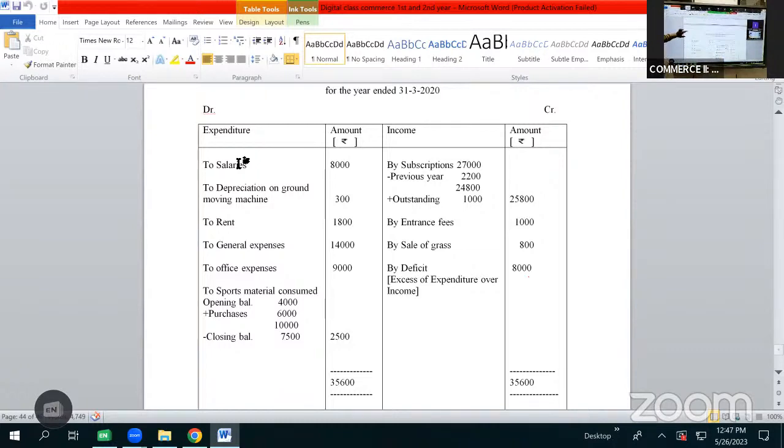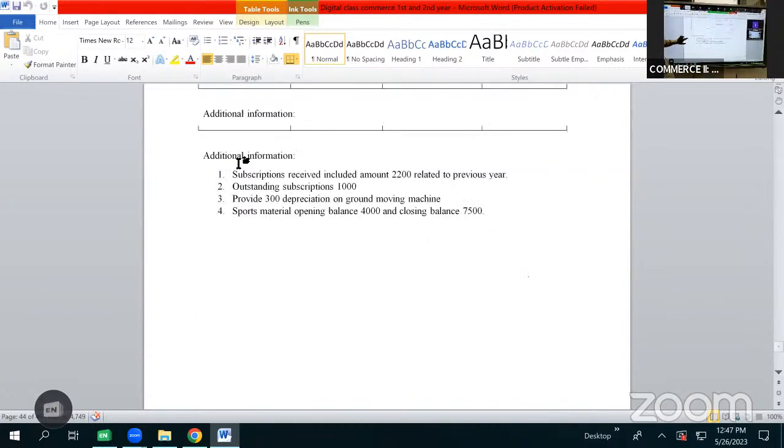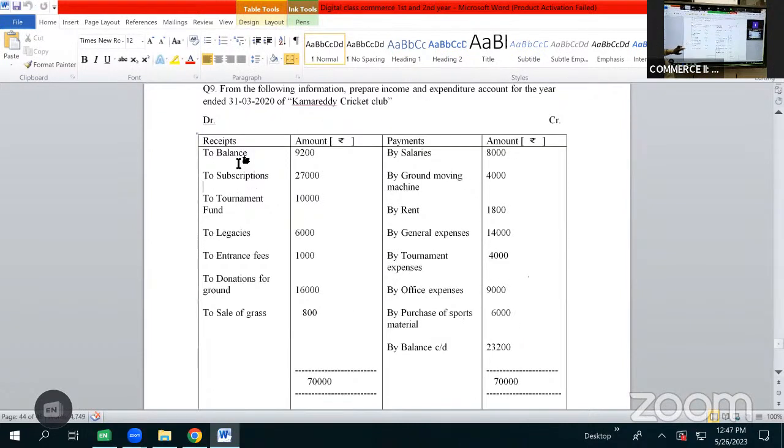Then after subscriptions we have tournament fund 10,000 rupees. As it is a specific fund, it cannot be shown as income in income and expenditure account.